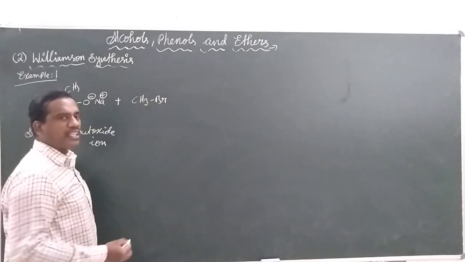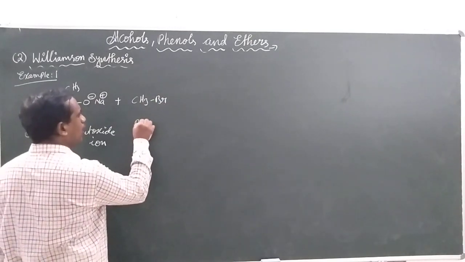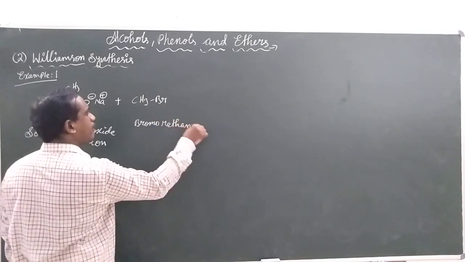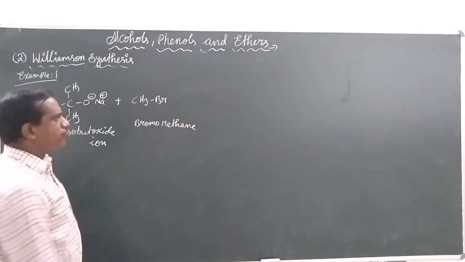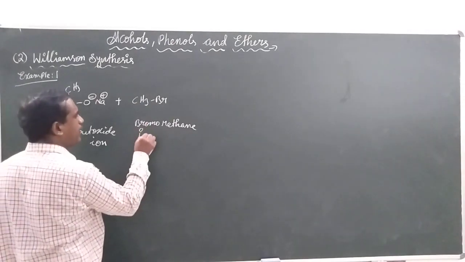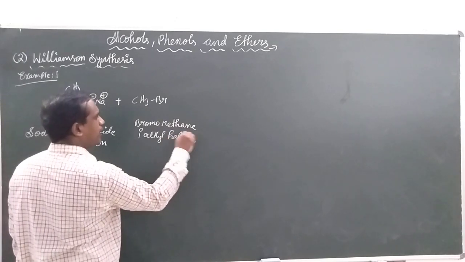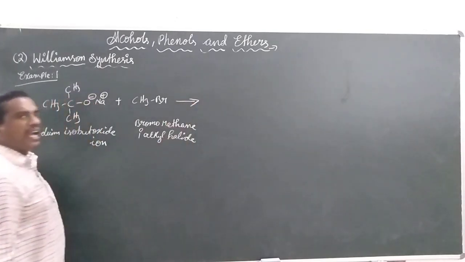Haloalkanes are always prefixed, so this is called bromomethane. What kind of alkyl halide is this one? It is only a primary alkyl halide.